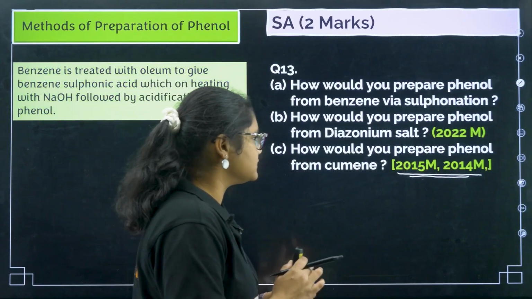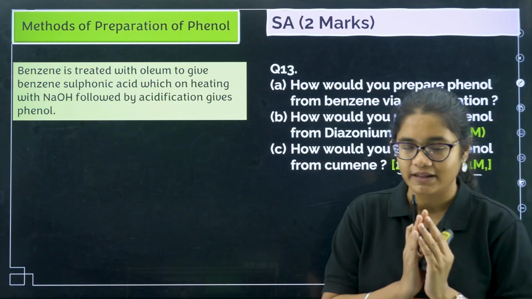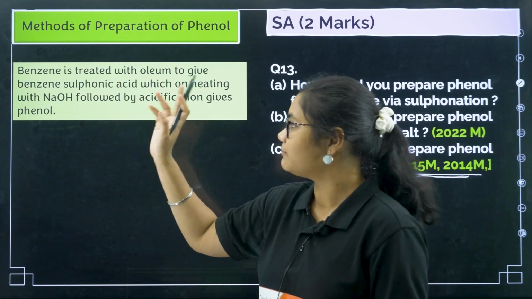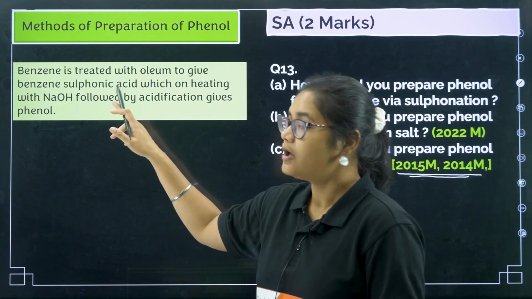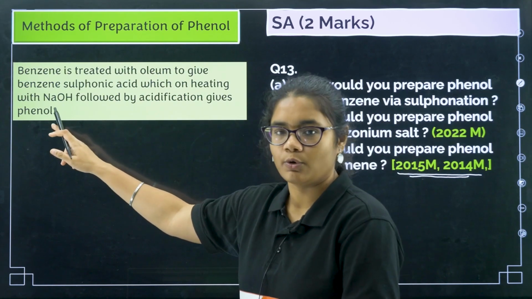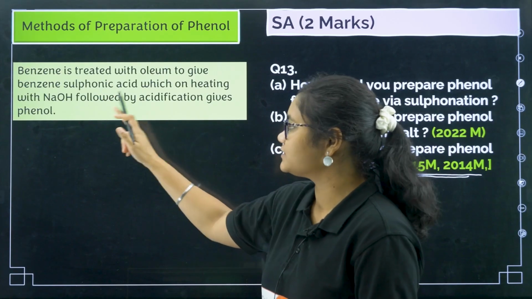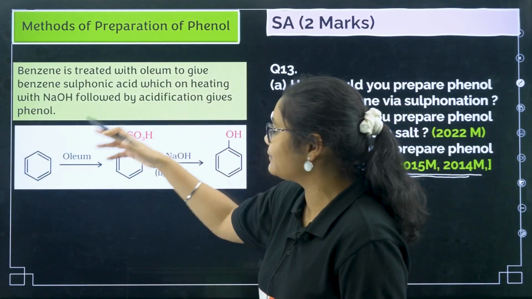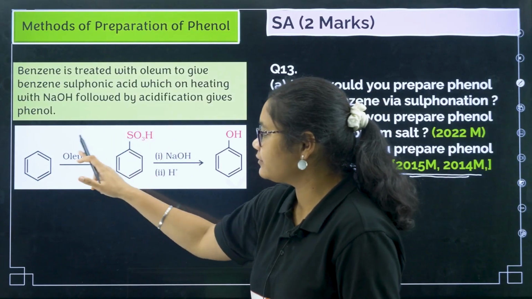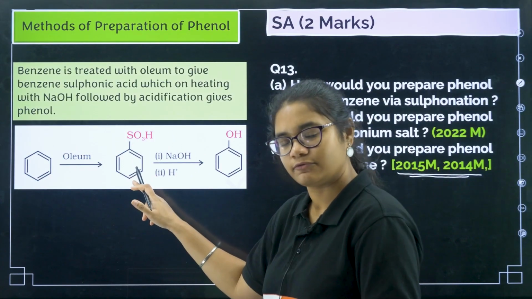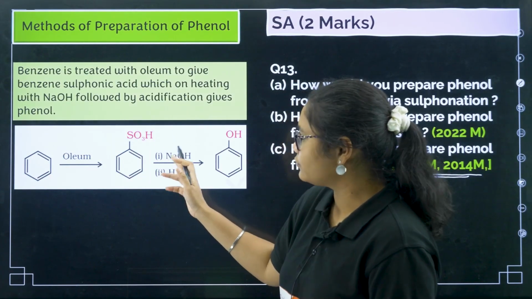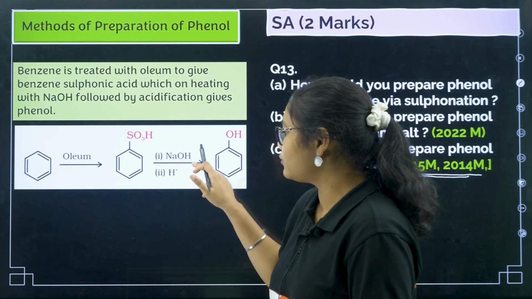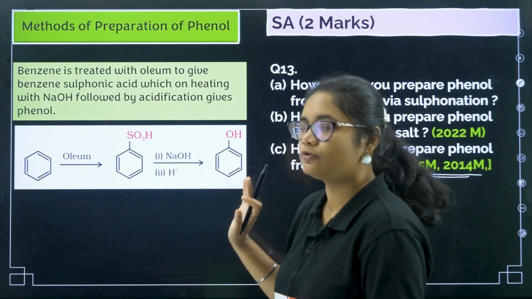Now if you see the answer, for the first one I want to write a very simple answer here. Benzene is treated with oleum to give benzene sulfonic acid, which on heating with NaOH followed by acidification gives you phenol. I have written exactly the statement of this reaction. If you don't know whether heating is there, you can just write: reacted with sodium hydroxide in presence of H+ to give you phenol.